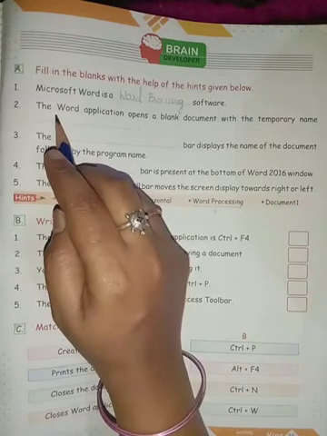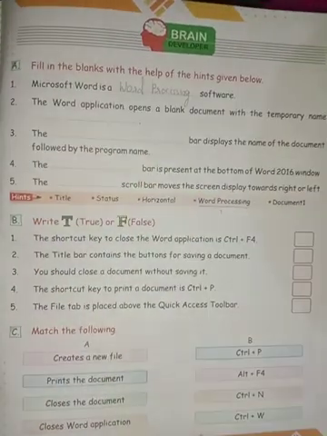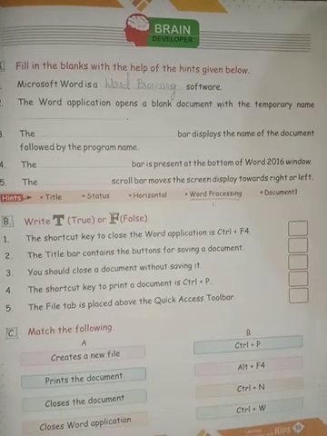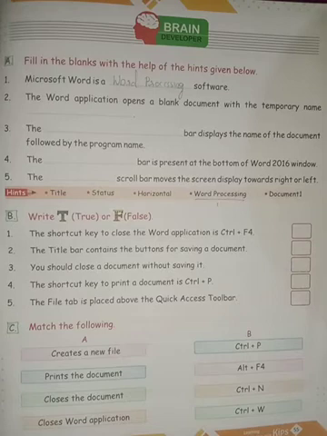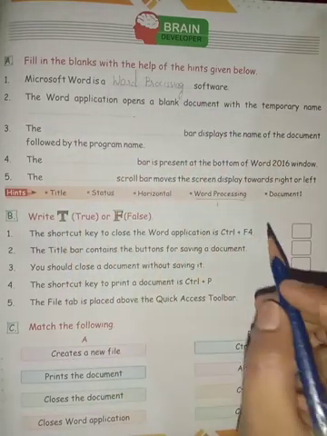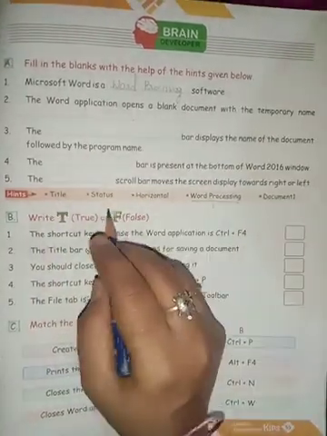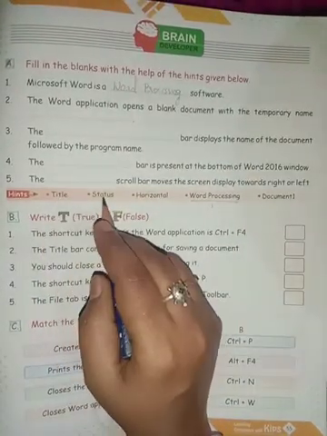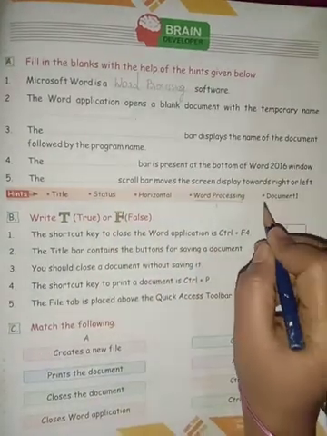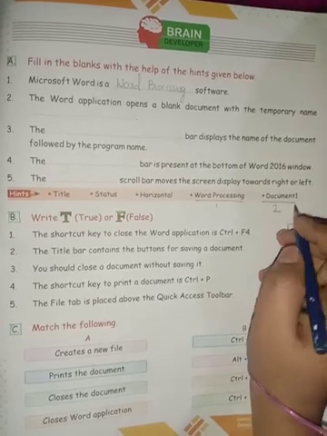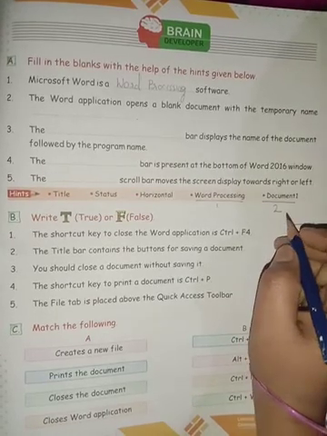Now let us go to the next. The Word application opens a blank document with a temporary name. Whenever you open any document in Word, by default it will open with a temporary name. What will be the name of that document? That file name, you all have to identify with the help of the given hints. Title, status, horizontal or document 1. The right answer is document 1. So here I will underline and I will write the 2 over there.